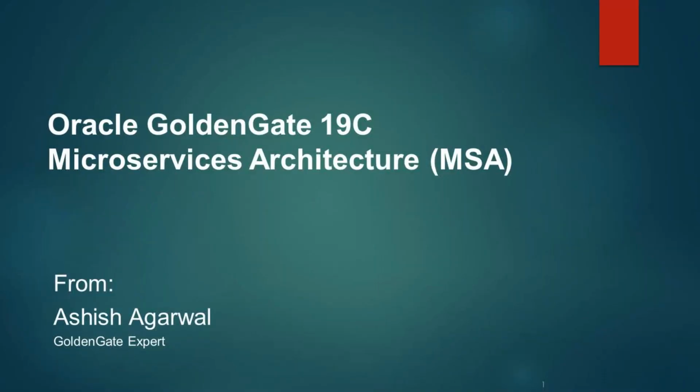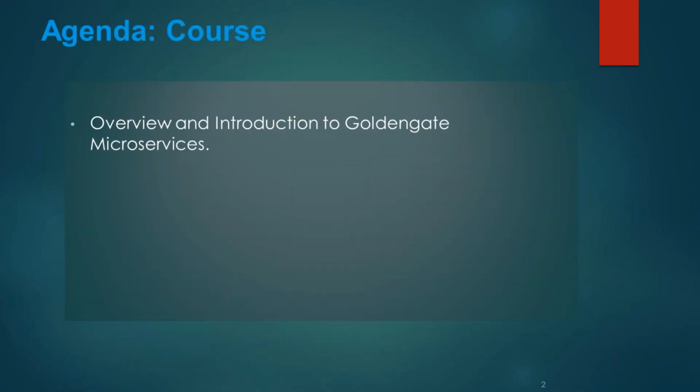Before I start, one thing is that I regularly run these 30-day learning Oracle Golden Gate challenges. Right now I'm running a classic 7-week learning challenge. For microservices, I have given it a name: 20 days learning challenge. So this is the Golden Gate microservices 20 days learning challenge, and this is the day one challenge which we are going to run. During this session, we are going to learn a lot.